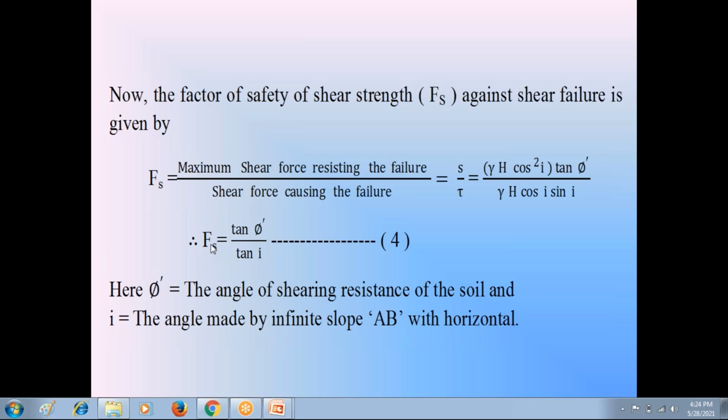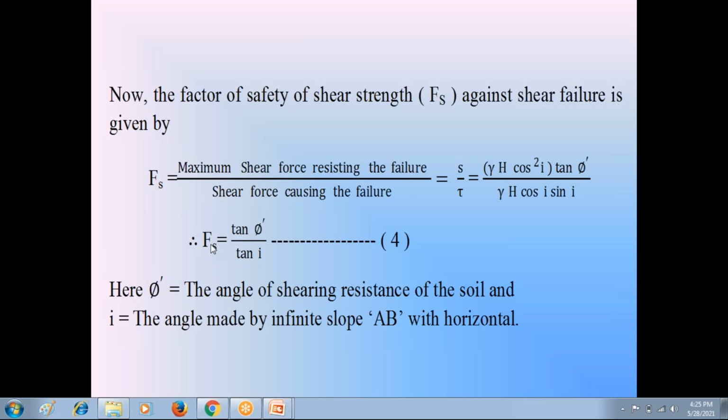Okay. So this is the derivation of factor of safety of an infinite motionless side slope in dry condition. For that side slope, the equation of factor of safety is tan phi dash divided by tan I. Phi dash is the angle of internal resistance of the soil. By conducting standard penetration test, cone penetration test, we can find out that phi dash value.